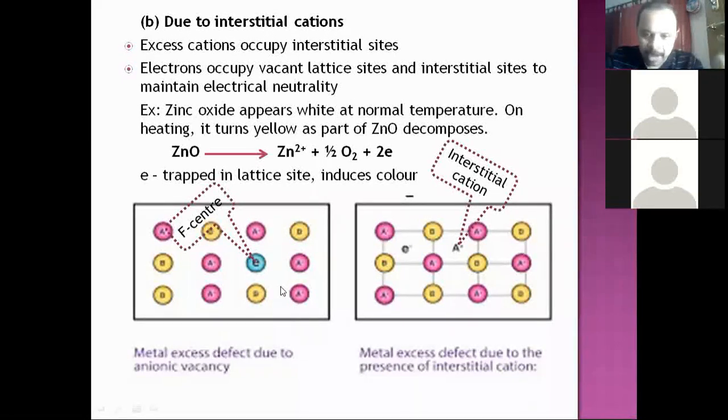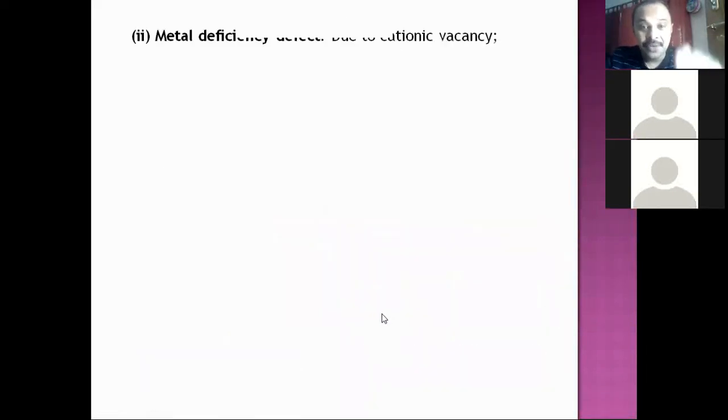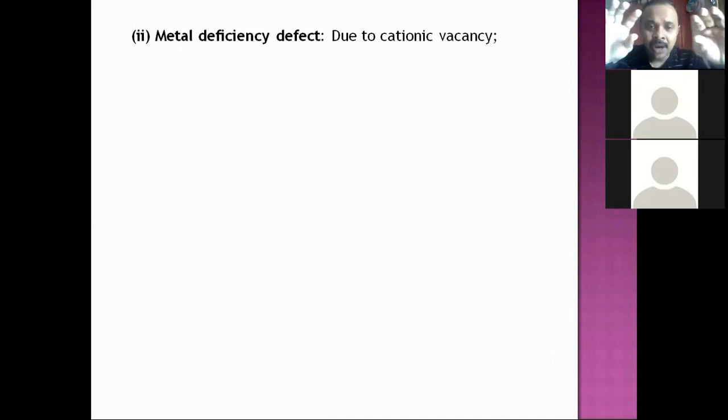First diagram is due to anionic vacancy. Second diagram is due to interstitial cation. Is it okay? So this is about metal excess defect. What is next? Metal deficiency defect. So I'm just recalling what we are doing. We are studying non-stoichiometric defects. Non-stoichiometric defect due to metal excess, two types we have done.